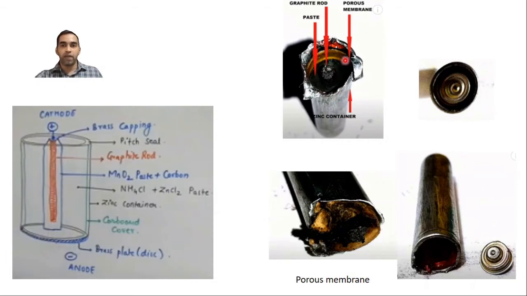And then you go inside further. See, the outside one is the zinc container. Then you go inside, immediately after that you have the porous membrane. Come inside, you will have some moisty paste. That paste is made up of ammonium chloride and zinc chloride. So that is the main component of this dry cell. That is the electrolyte. What is the electrolyte used here? Ammonium chloride plus zinc chloride paste. It is a bit wet, I mean not totally wet, a bit moisty type.